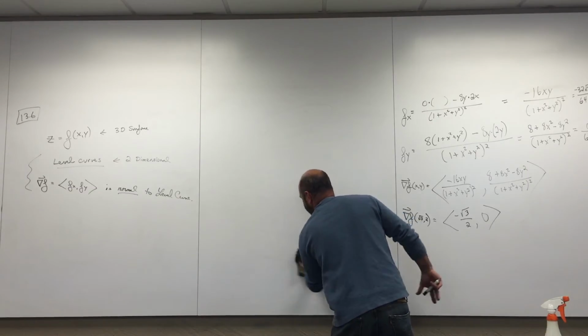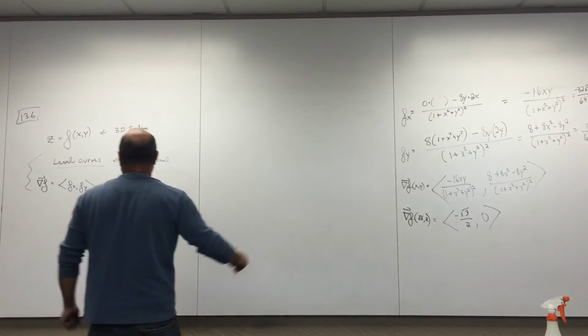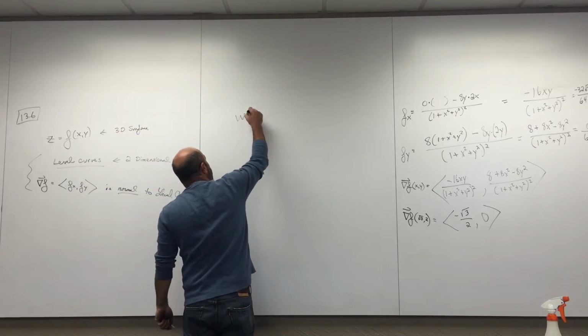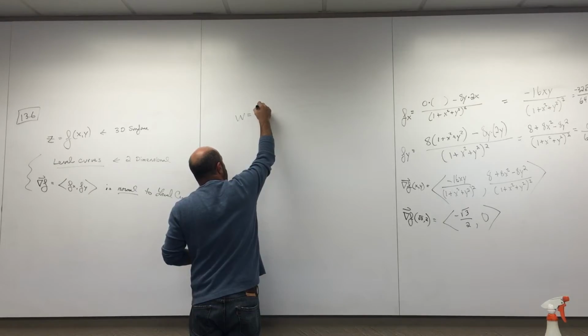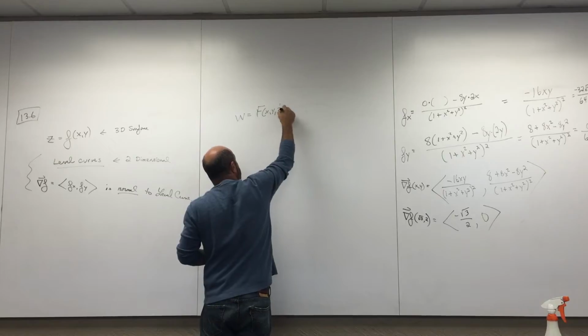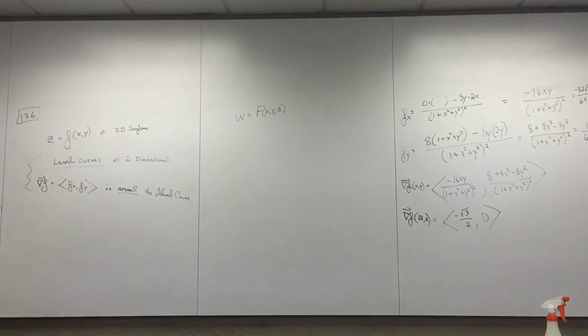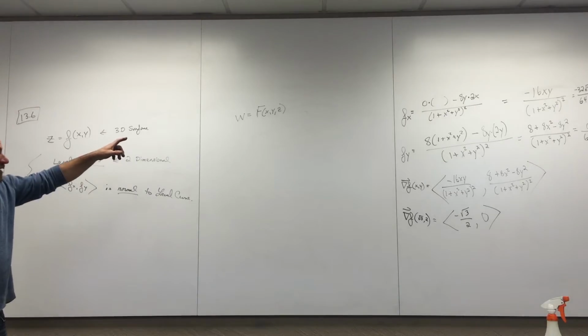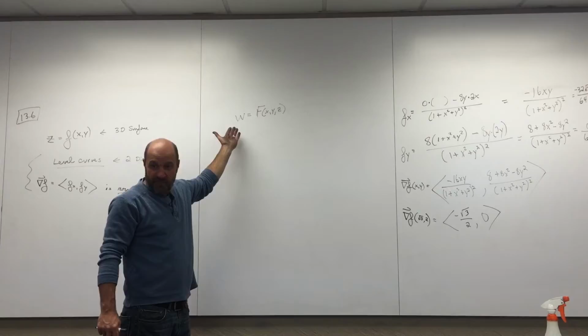What does that mean? I'm jacking it up a dimension. So now I might have W equals some capital F of X, Y, and Z. Are you with me? I'm writing a capital F on purpose here. Now I have a three-dimensional input and this fourth variable.